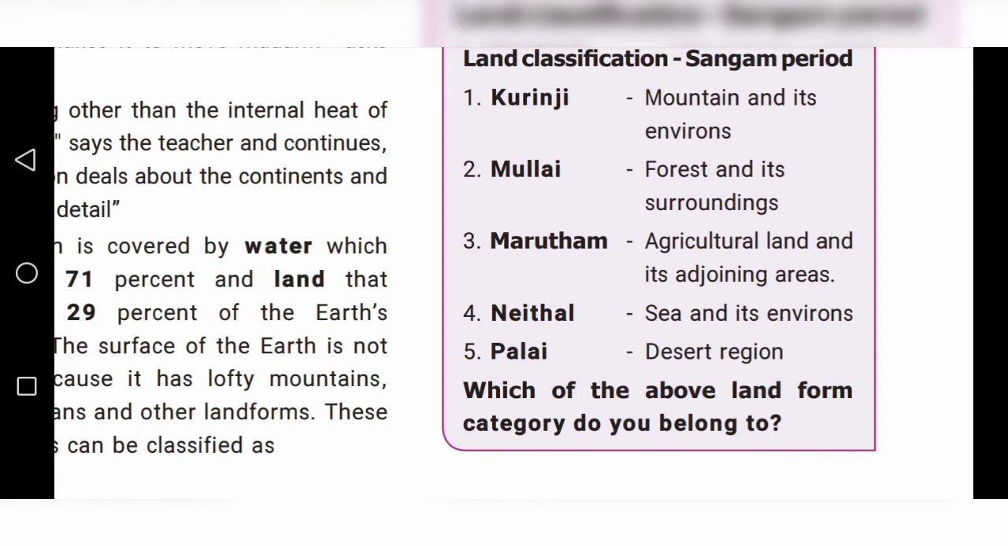Which of the above landform categories do you belong to, children? Which category do we belong to now? So in Pondicherry, what are the places? Neidal, sea and its environs. Okay, children. Next one.